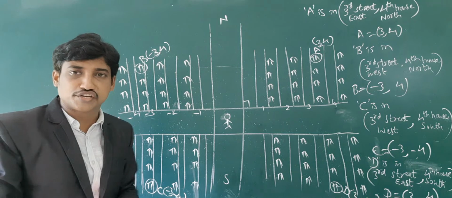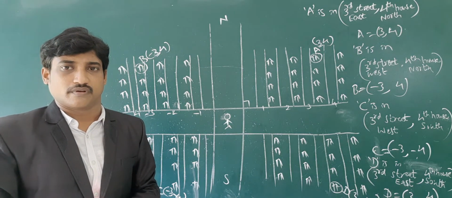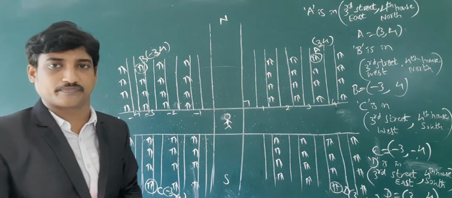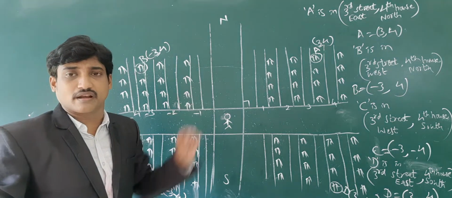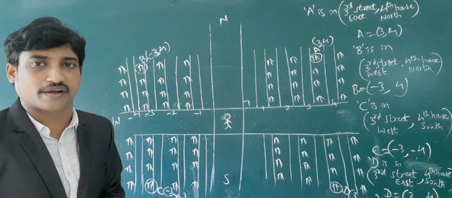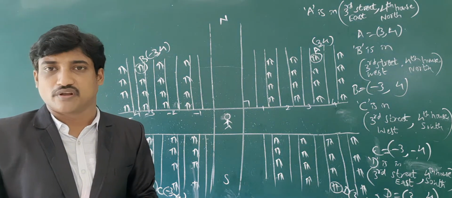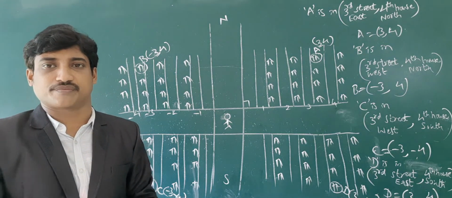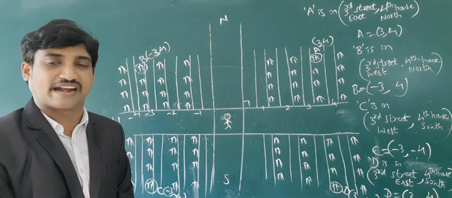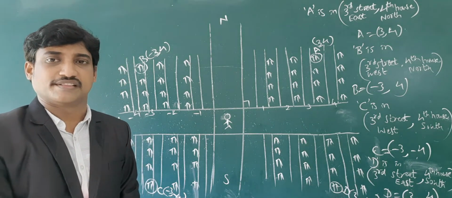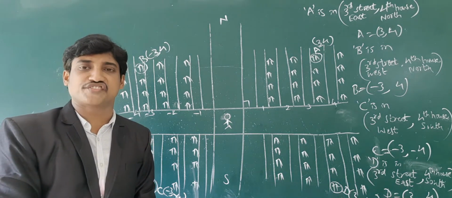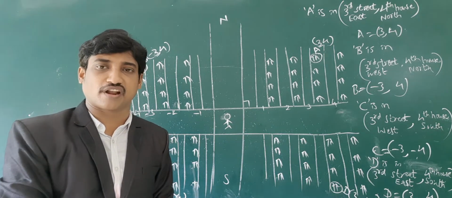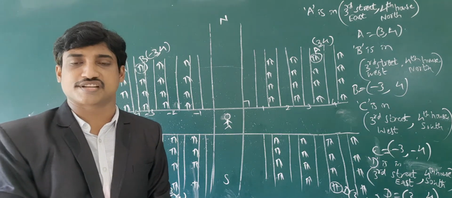This idea leads to locating a point in a plane. We can describe the location of a point with respect to two perpendicular number lines which intersect at their origin. This study was initially introduced by the great French mathematician and philosopher René Descartes.